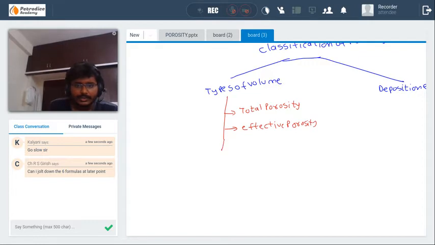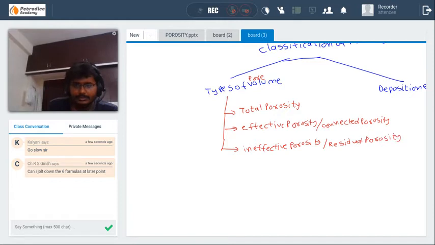The third one is ineffective porosity, the types of pore volume. Effective porosity also has another name, that is connected porosity. The ineffective one has residual porosity. We'll go one by one.